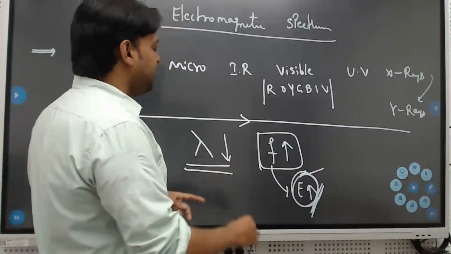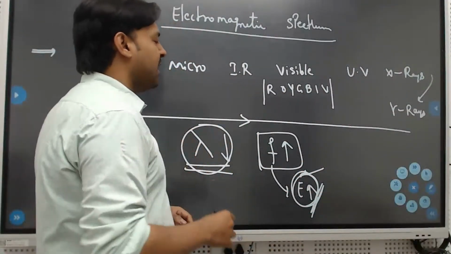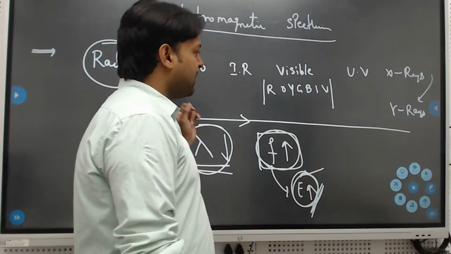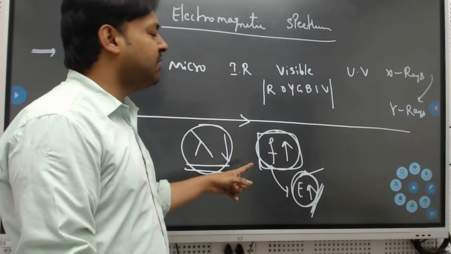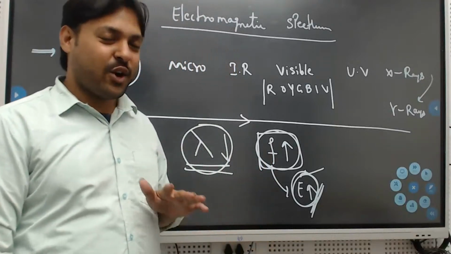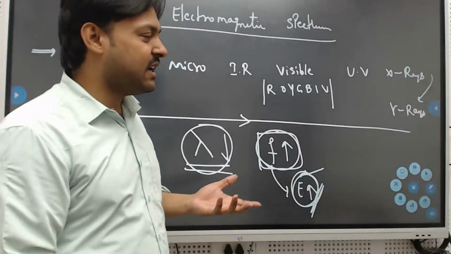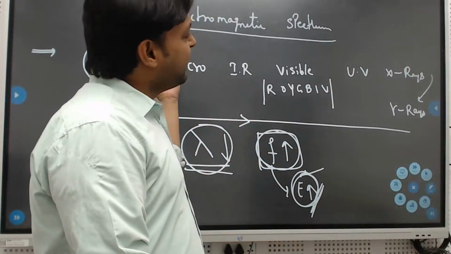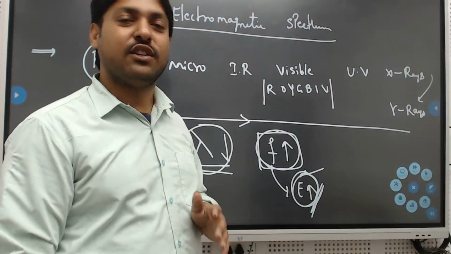They ask wavelength relations more, and 1 or 2 questions on frequency relations. If our luck is not that good, then they will ask what the uses are and from where those rays are generated.